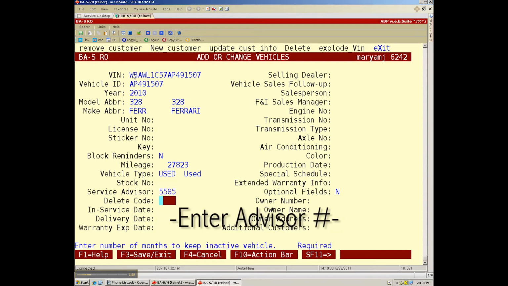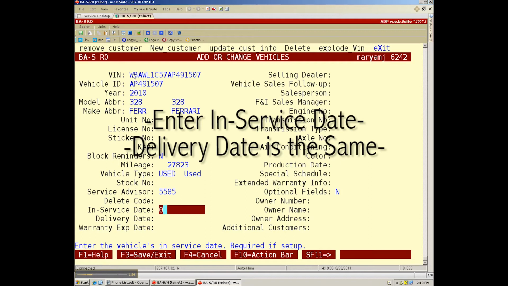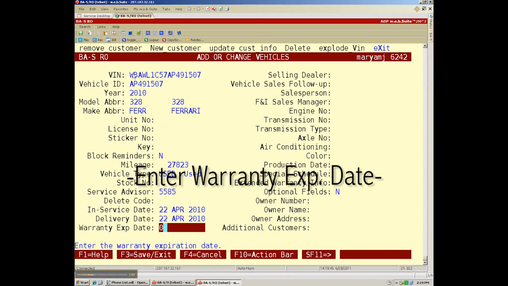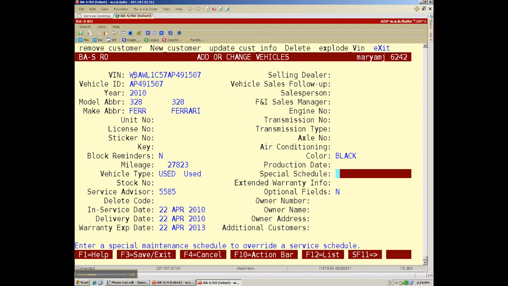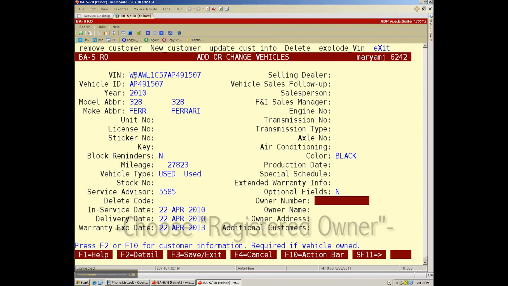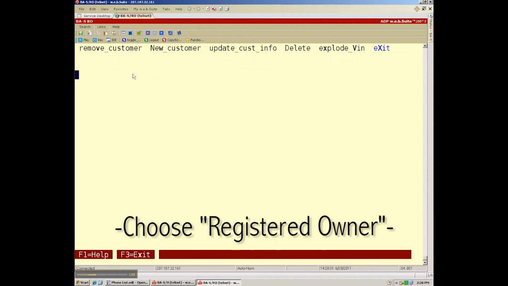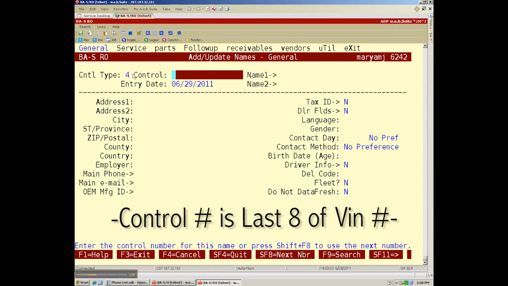enter your advisor number, enter the in-service date found on the DCS report. The delivery date is the same as the in-service date. Enter the warranty expiration date also found on the DCS report. Enter the color. Under owner number, hit F2. Choose registered owner. Control number is always the last 8 of the VIN.